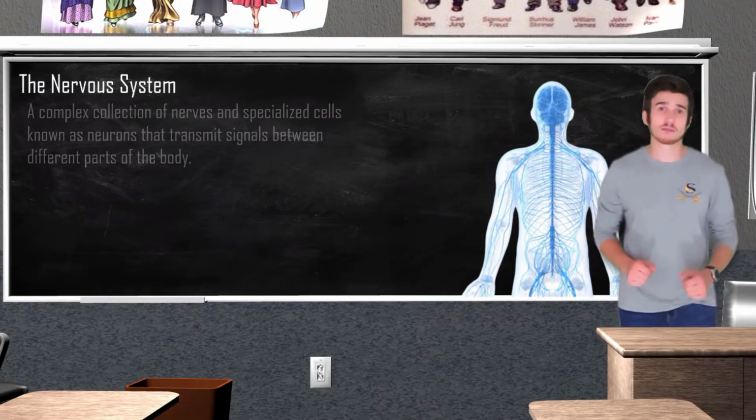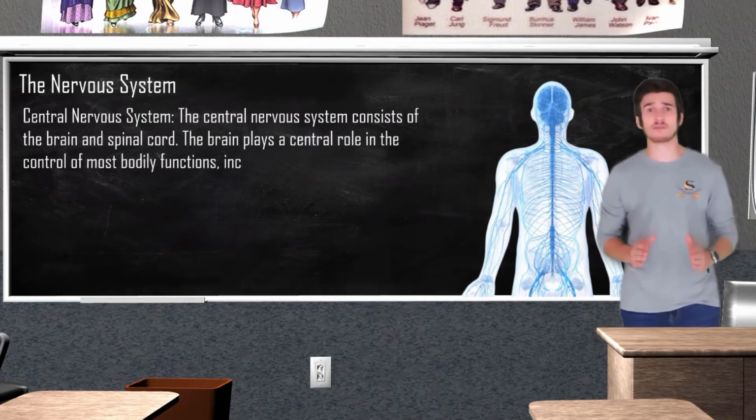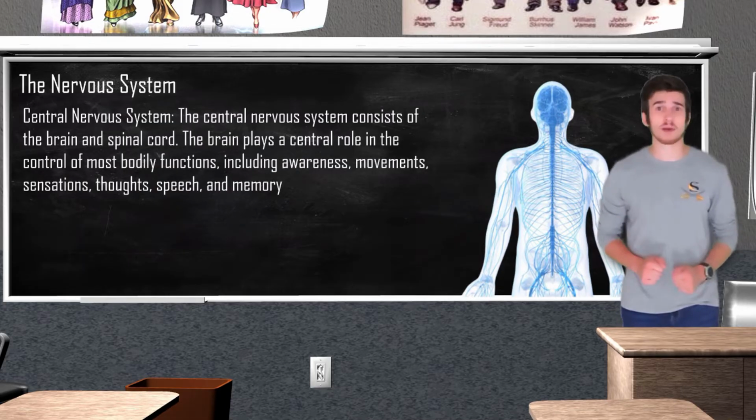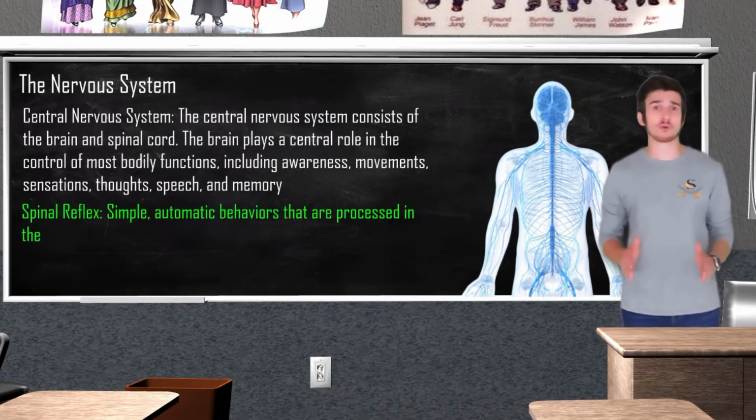system. The central nervous system contains the brain and the spinal cord and is the central location for all behaviors and mental processes. The brain works as the command center, while the spinal cord handles all the incoming and outgoing messages. Sometimes a message will bypass the brain and be sent straight from the spinal cord. We call these spinal reflexes.